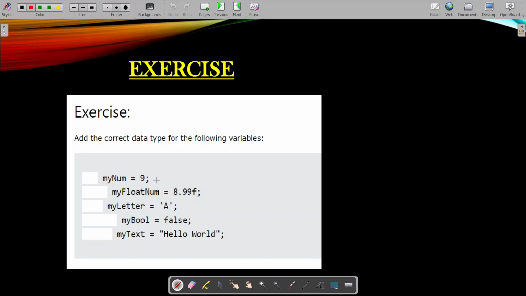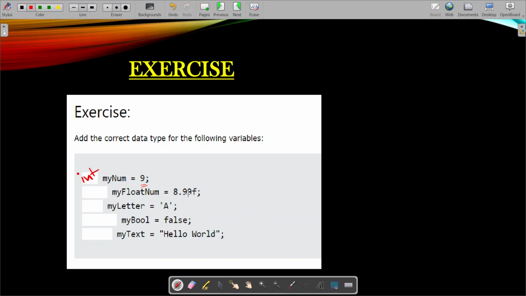Try to solve it, and if you cannot, then resume the video and find the answers. And if you have already solved it, verify the answers, whether true or not. So this is 9, but this is a single 9, which means it is an integer, right? It is a whole number, no decimal point is there, so it will be an integer.